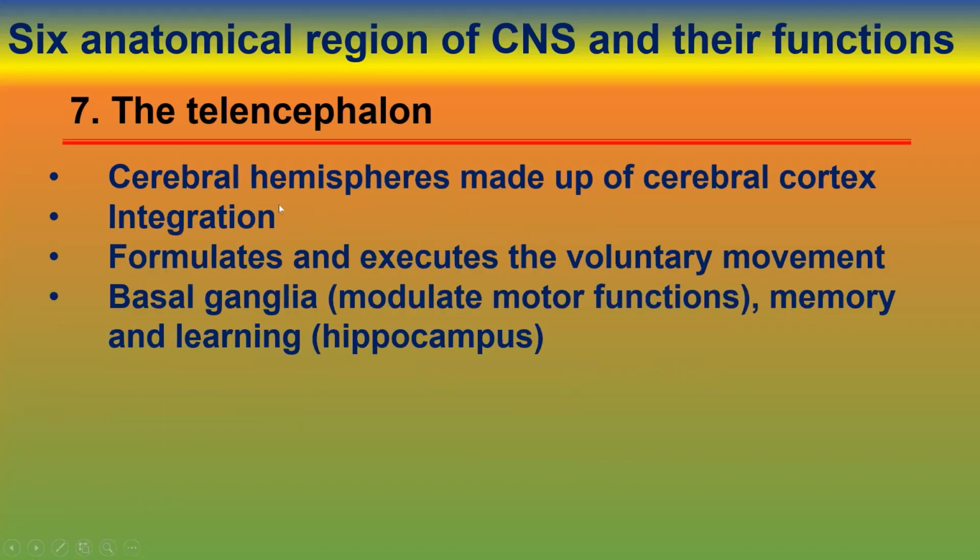The telencephalon is the cerebral hemisphere, made up of the cerebral cortex. Its special function is integration: receiving information, processing it in the cerebral cortex, then executing the function, formulating and executing voluntary movement. The basal ganglia modulate motor function, and there are memory and learning functions of the hippocampus. These are some of the very significant functions of the telencephalon, our intelligence, mostly regulated by the cerebral cortex.